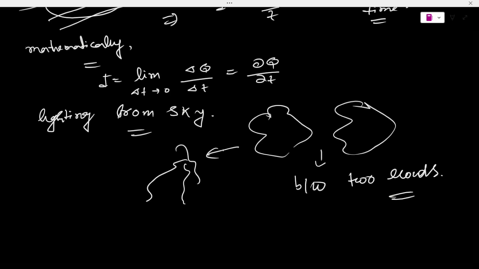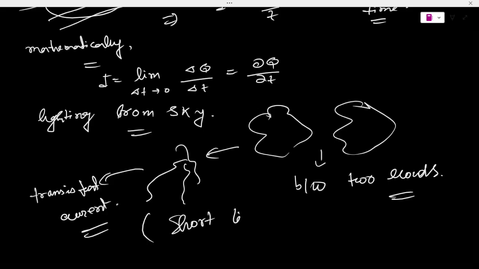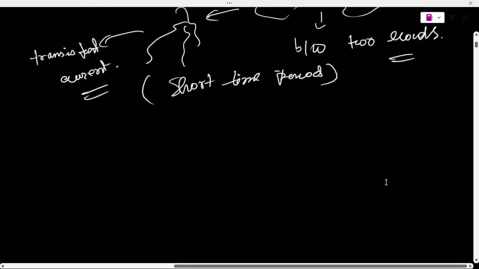And this type of current is a transient current. So what is a transient current? Transient current means that type of current exists for a short time period. It happens in a short time period. That's the main reason it is called a transient current. I hope you understand that.